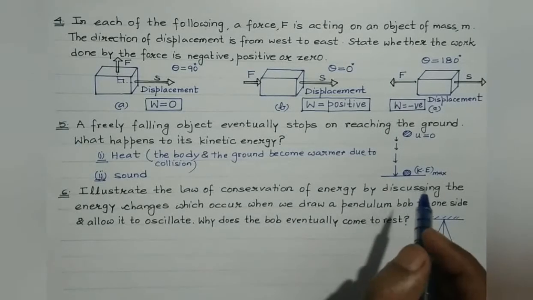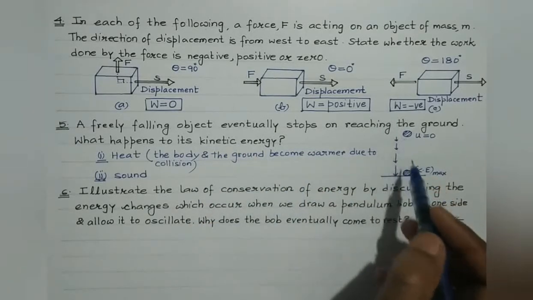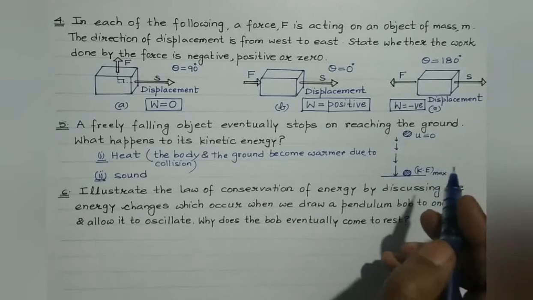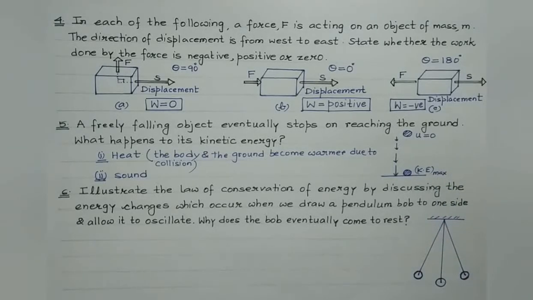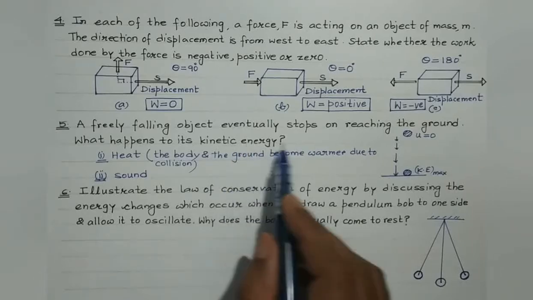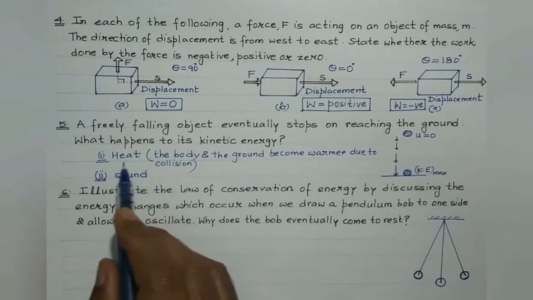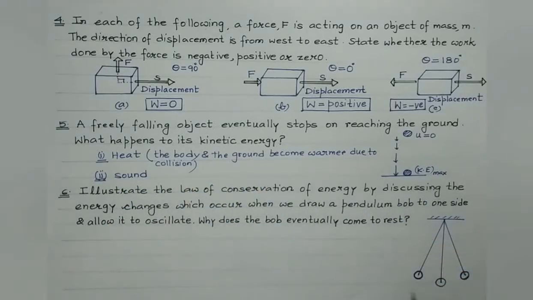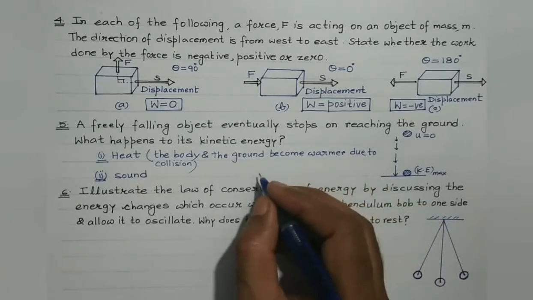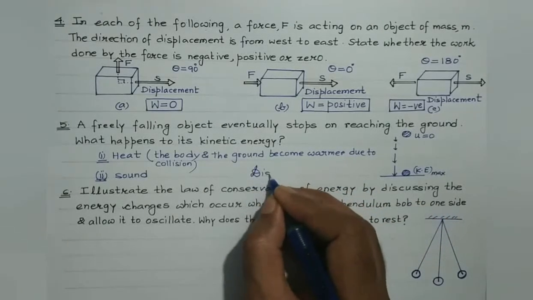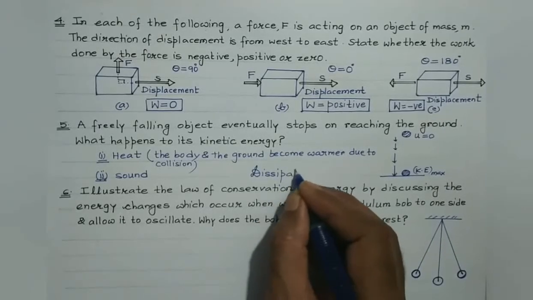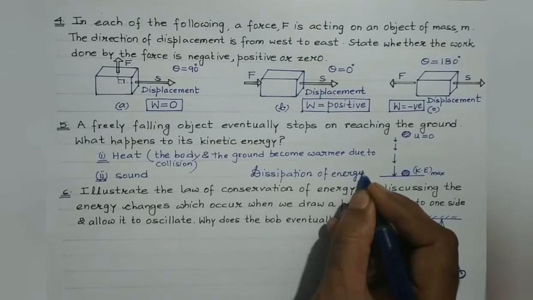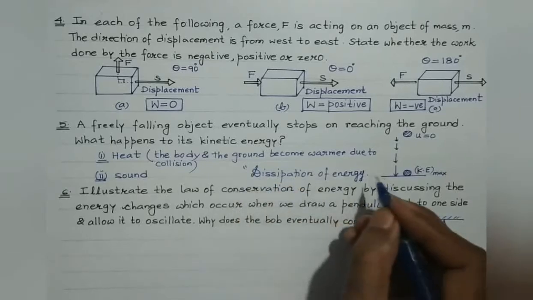So, this process in which the kinetic energy of this freely falling body is lost in an unproductive chain of energy is known as dissipation of energy. This process in which the kinetic energy of the falling body gets converted into unproductive forms of energy like heat energy, sound energy, or potential energy of the system, as we have discussed right now, is known as dissipation of energy. So it is perfectly in accordance with the law of conservation of energy.